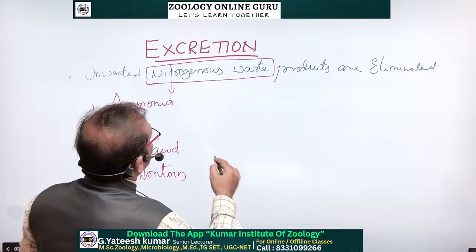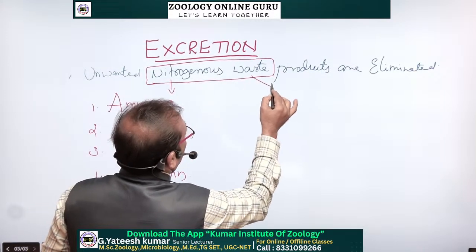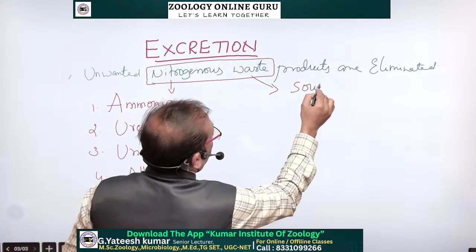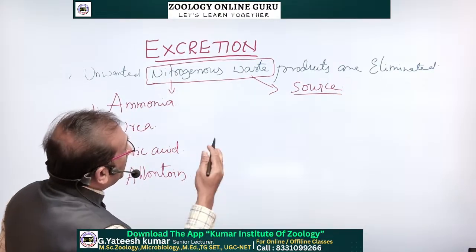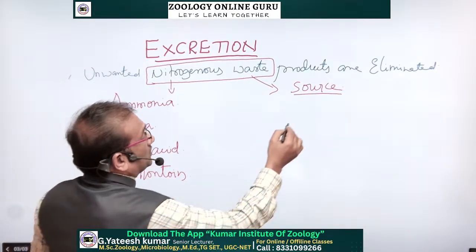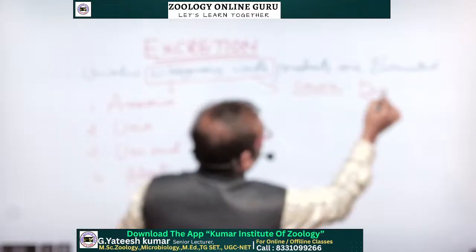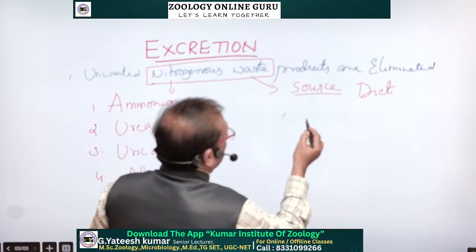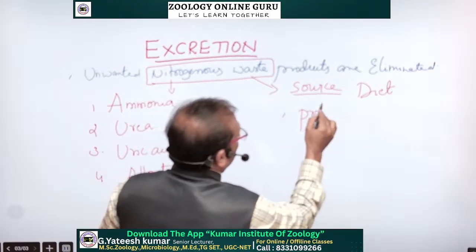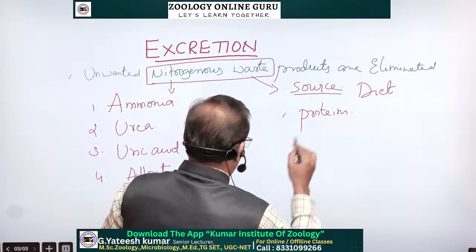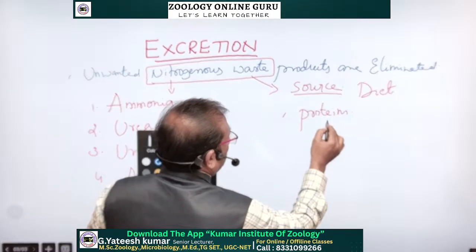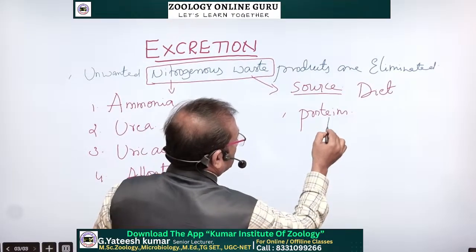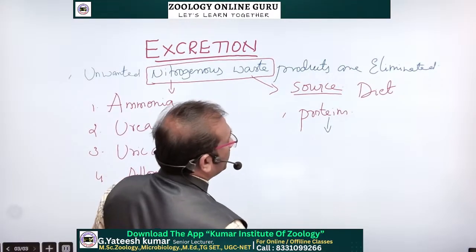So the source is through diet. We intake proteins for our body building purpose, and they are most important.